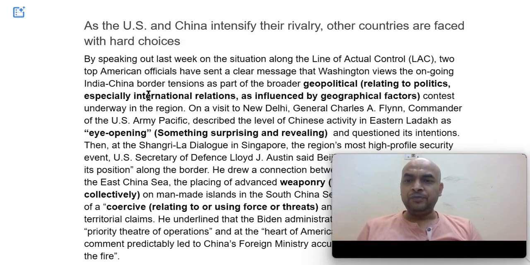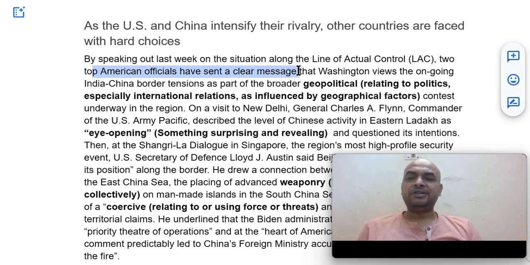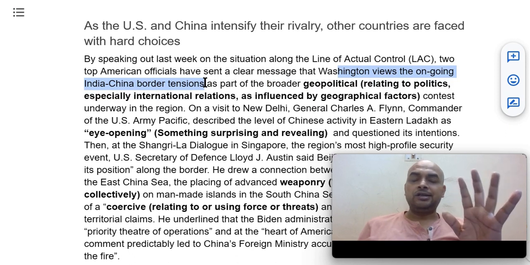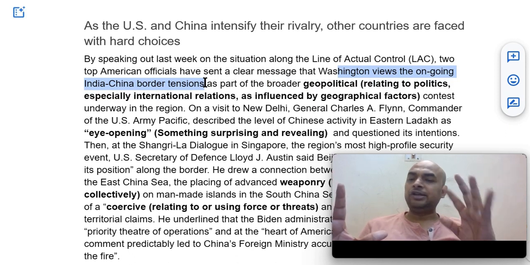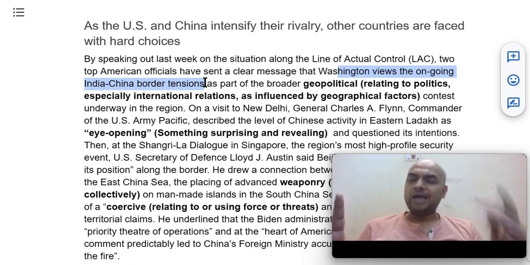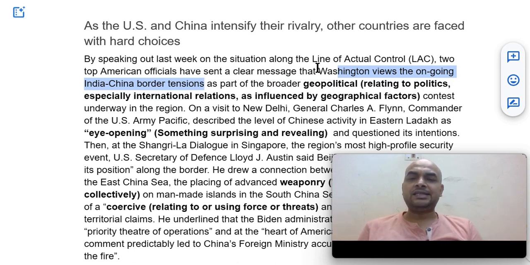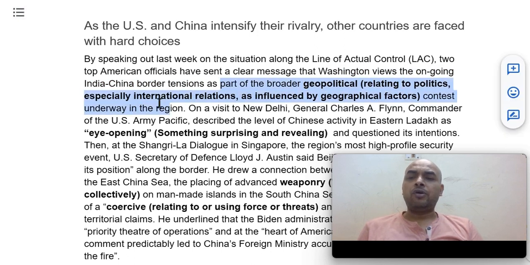It says that top American officials have sent a clear message that Washington views the ongoing India-China border tensions, which were going on at that point in time, as part of the broader geopolitical contest underway in the region.